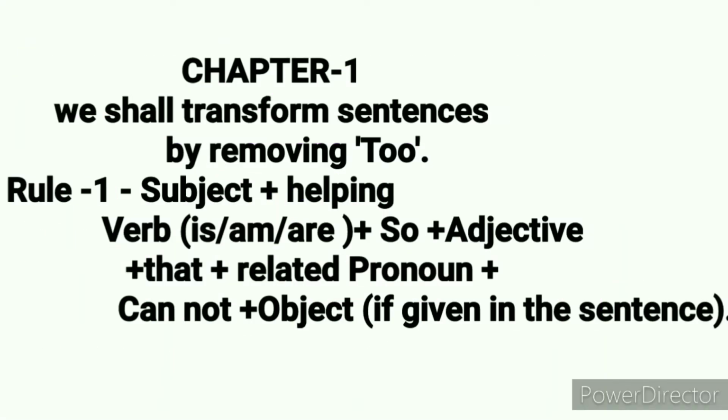Chapter 1st. We shall transform sentences by removing too. Rule 1. First of all, we shall take subject. Then we have to take helping verb is or am or are. Then we shall take so. Then adjective. Then we have to take that. Then we shall take related pronoun. Then cannot. Then object if given in the sentence.